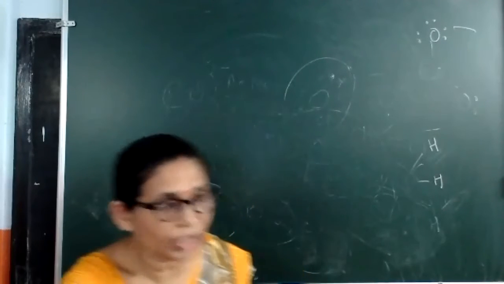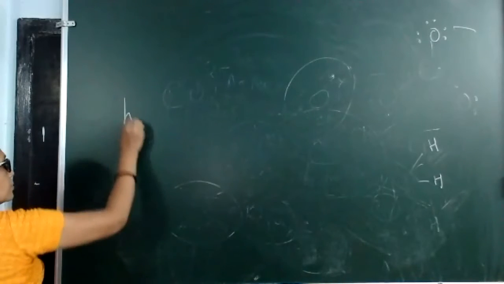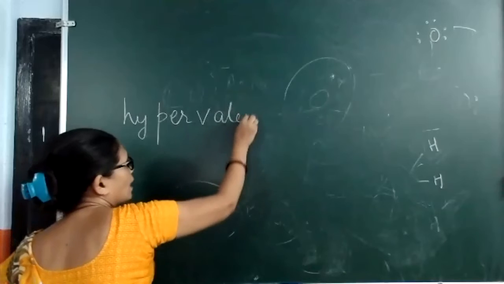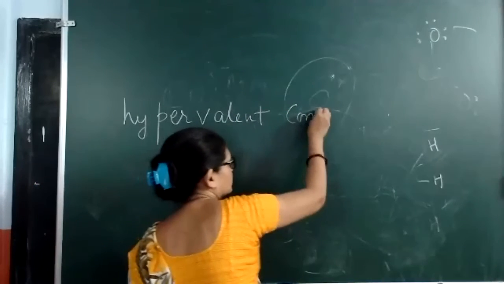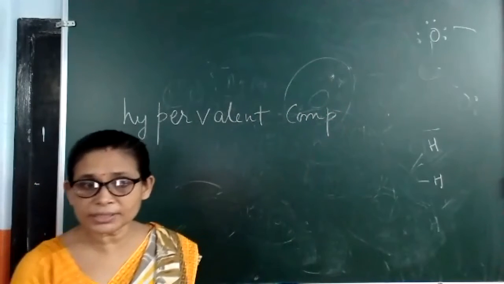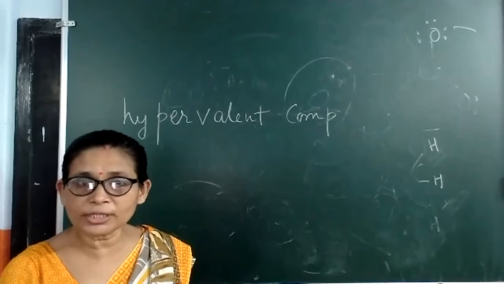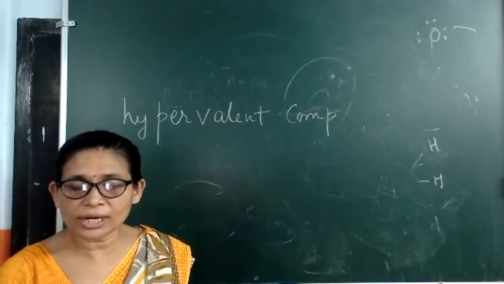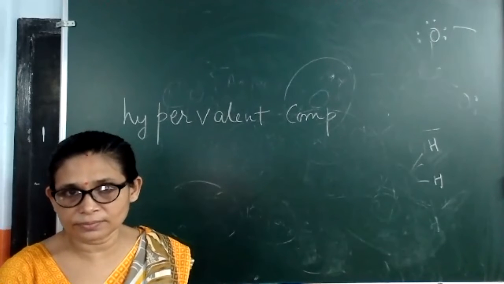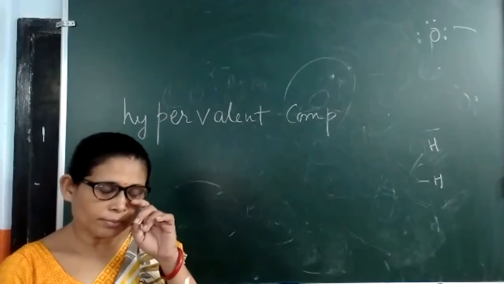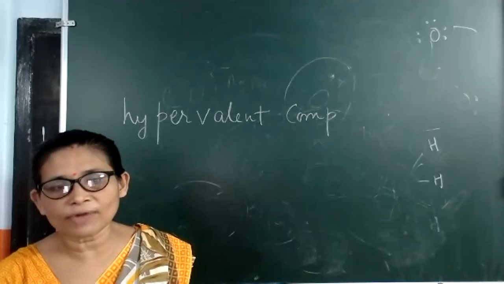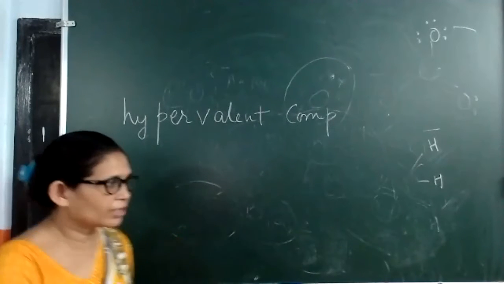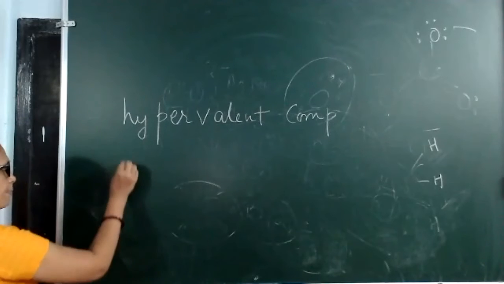Now the third limitation is where the central atom is having more than 8 electrons. That is also violating octet rule. Central atom has more than 8 electrons. Those compounds are called hypervalent compounds. Many such examples you will get. The most common example is